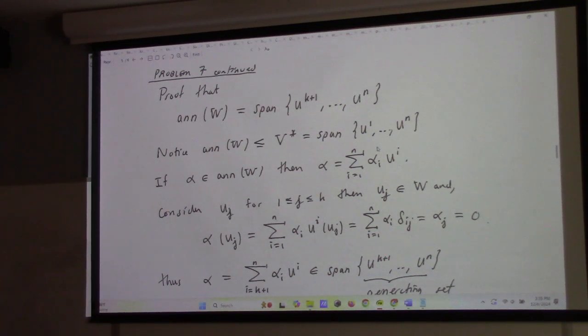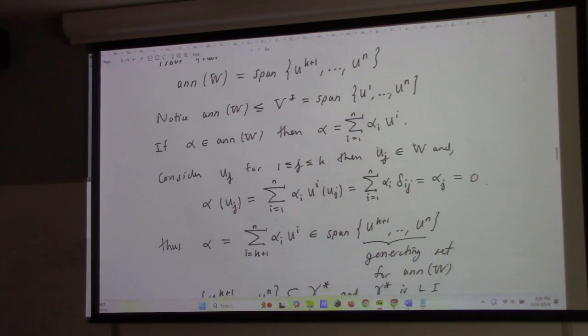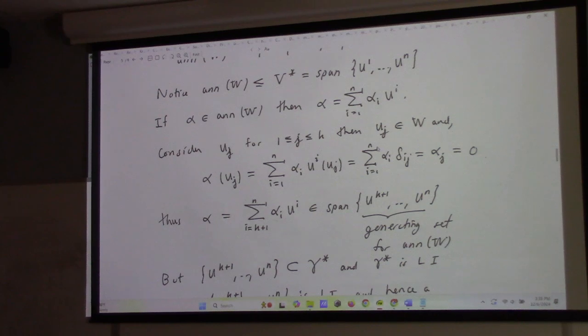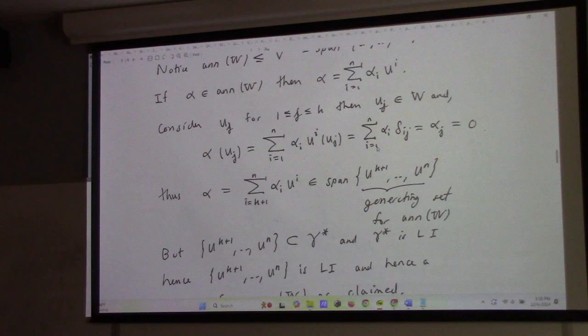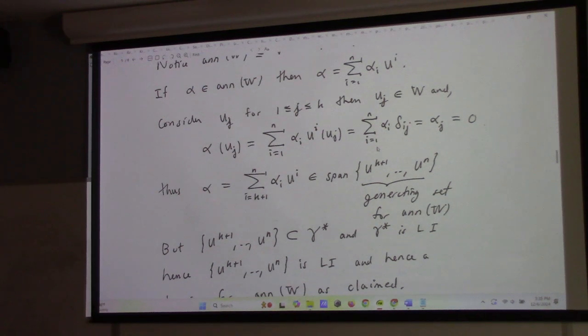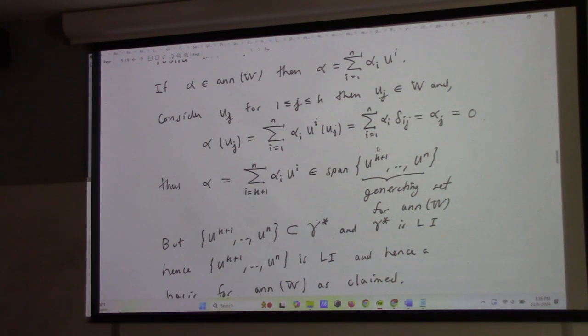Is it a basis for the annihilator? It spans it. Why is it a basis? Well, that is a subset of the dual basis. The dual basis is linearly independent. A subset of a linearly independent set is linearly independent, right? This is a basic truth that you should be able to prove. Proving a subset of a linearly independent set is linearly independent is a question you'd love to see on the final, right? I mean, that is very, very easy. I almost can't put it on the final because it's too easy.